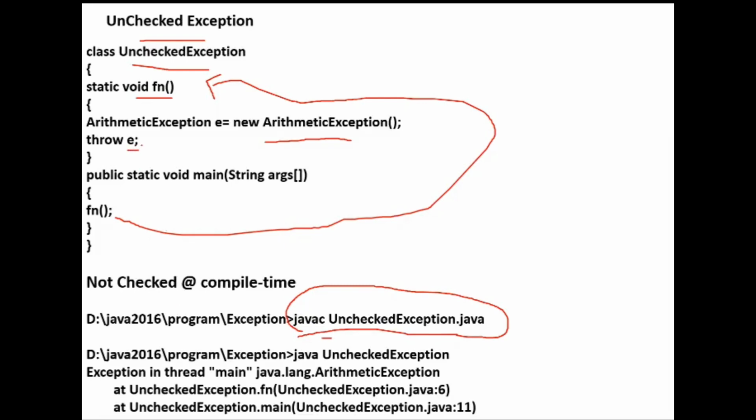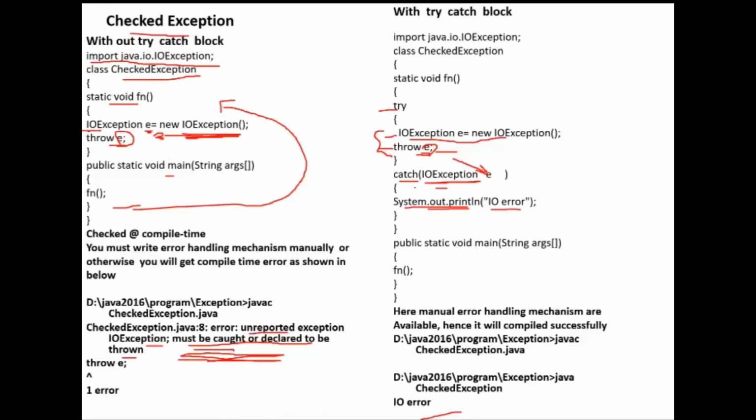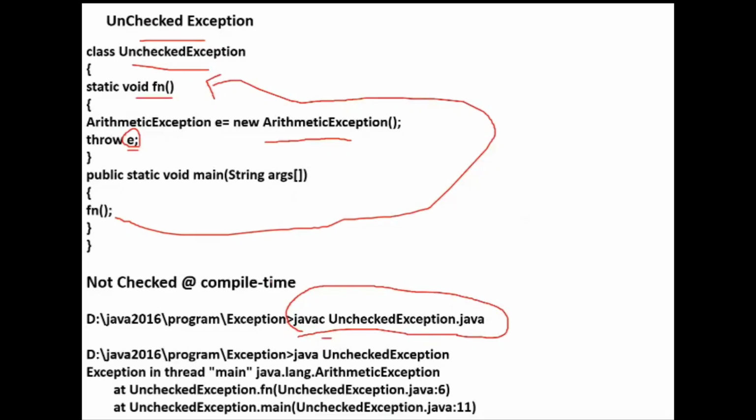But what will happen when I'm throwing this object explicitly? The program is terminated abnormally, because here I have not written any handling mechanism, the try catch block. In the previous one I had written the try catch block, so it printed IO error and the program terminated normally without any abnormal termination. But here the program is terminated abnormally. Here I'm getting an exception in thread main: java.lang.ArithmeticException, and this exception is an unchecked exception.